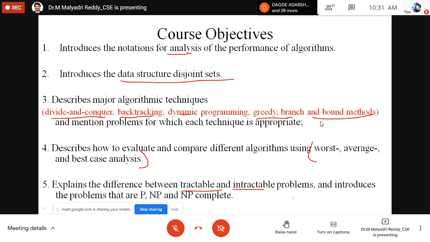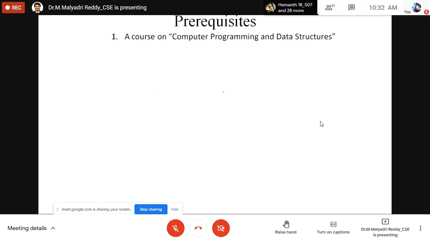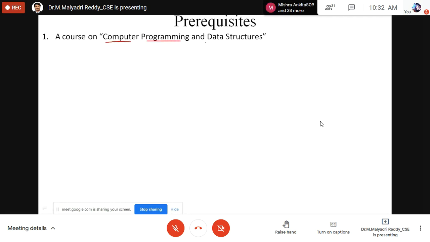Next one is the traceable problems, non-traceable problems. By the end of this algorithm course, we will be able to develop and trace out any algorithm. This is the main objective of this one. Before that, to start, we have to know computer programming and data structures.